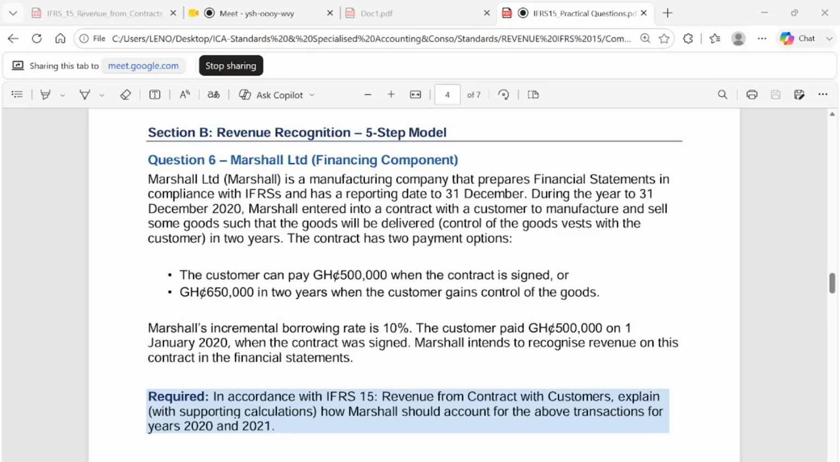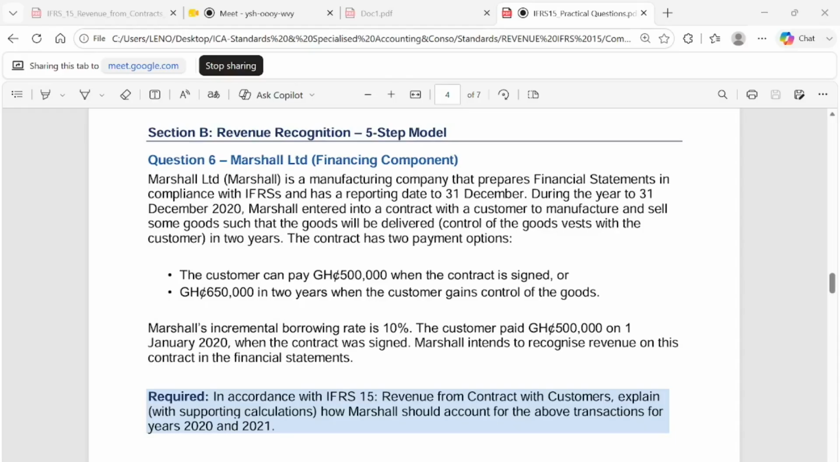So all that this is talking about is that Masha is a company that prepares its financial statements to 31st December. In December 2022, Masha enters a contract with a customer to manufacture and sell some goods. The goods will be delivered, and control of the goods vests with the customer in 2 years. What they mean is that they will manufacture the goods and deliver to the customer in 2 years' time. The contract has two payment options. First option is that the customer can pay 500,000 when the contract is signed. It means pay the money when the contract is signed, but you will receive the goods in 2 years' time.